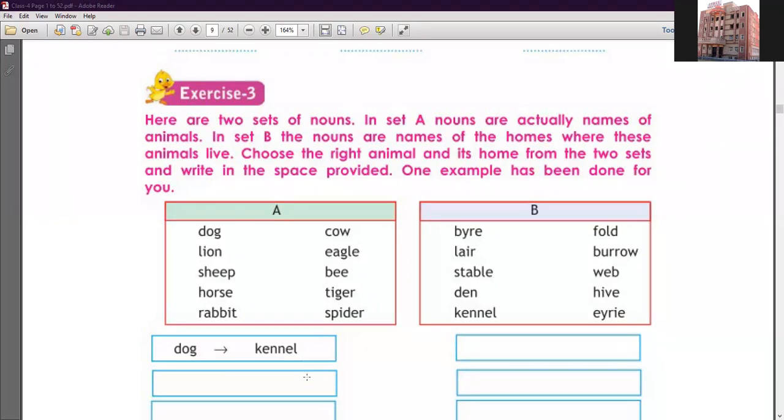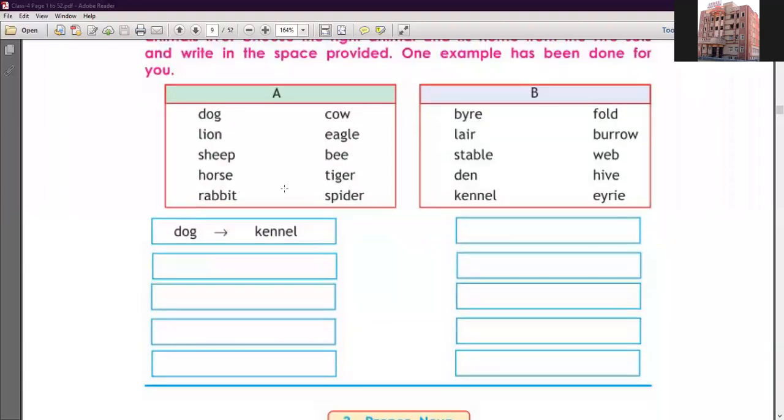So here space is given. One example has been done for you. Look at the example, through the example we will understand. In box A animals are given and in box B their home names are given. So here we have to write like this: dog lives in kennel. Next one is lion. Where does a lion live, do you know? Yes, lion's home, you know, lion's home. Now number three is sheep, SHEEP. The name of a sheep's home is fold, FOLD. Clear? Now next one is horse.